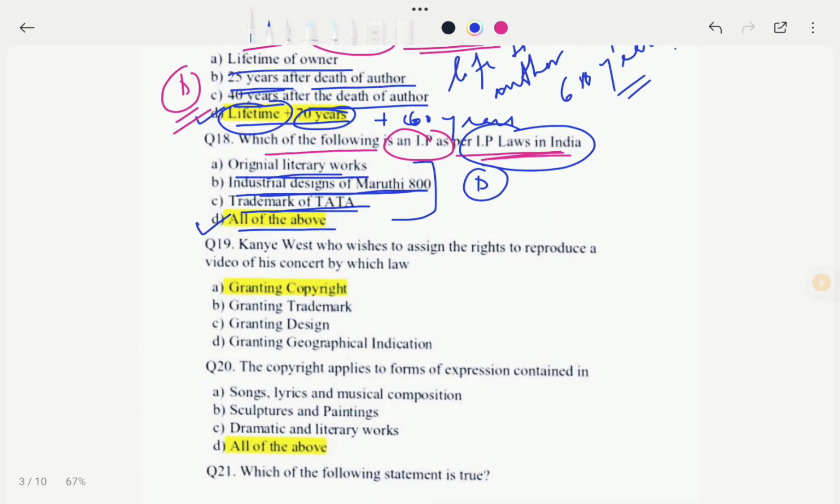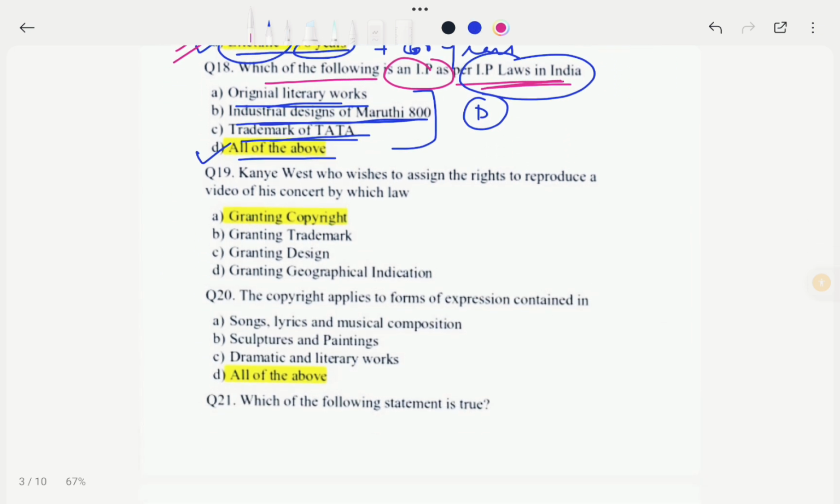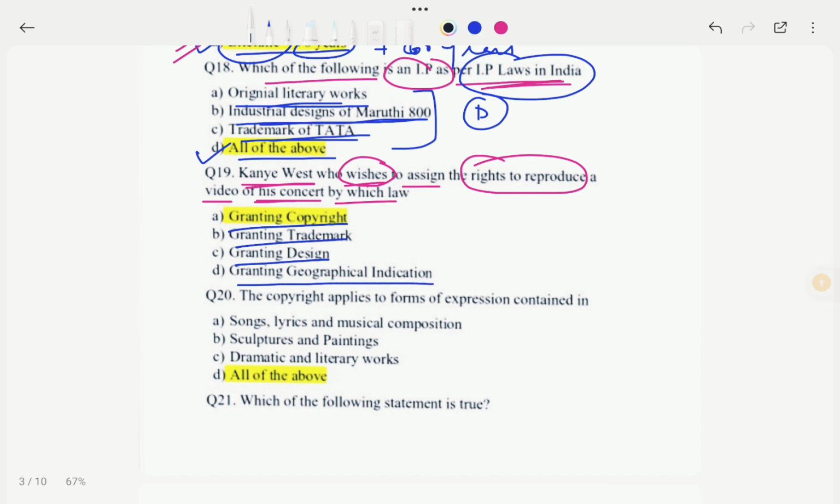Okay, so now moving to the next question. So the next question is, Kanye West wishes to assign the rights to reproduce a video of his concert by which of the following? Let's see the options. Options are granting copyright, granting trademark, granting design, and granting geographical indication. So in this case our correct option would be option A, that means granting copyright. Okay, so in this case our correct option would be option A. That means Kanye West wishes